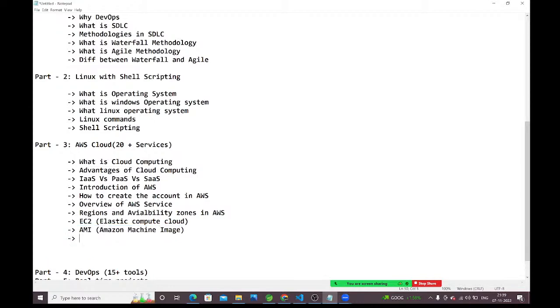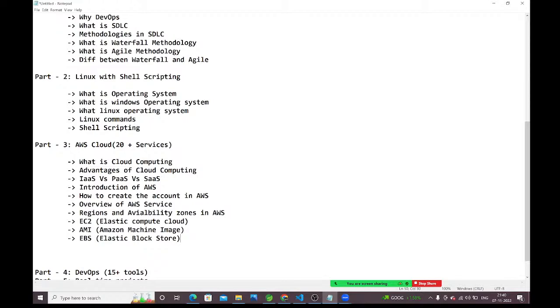Next we are going to talk about EBS. After AMIs, we are going to talk about EBS, and EBS stands for Elastic Block Store. What is this Elastic Block Store? This is volume, guys. It is kind of storage. EBS is nothing but storage. Whenever we are creating virtual machines, we will get some root volumes, and inside those root volumes we are going to get the operating systems also.